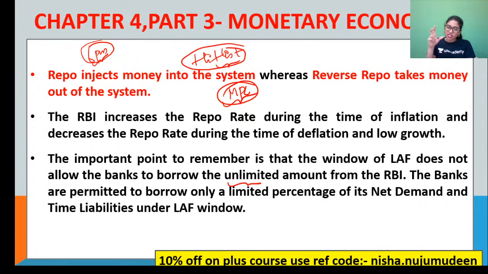Unlimited amount it does not allow to borrow from RBI. Now, as per this facility called repo and reverse repo rate facility, the banks can only borrow a limited percentage, and that too of something called NDTL, that is net demand and time liabilities. Again, demand deposits and time deposits are also the hit list topics. I have told you this before.